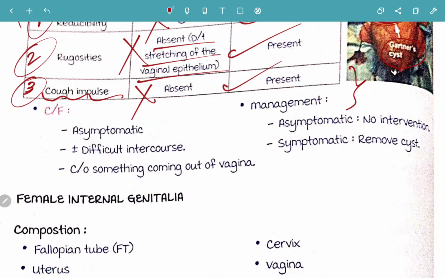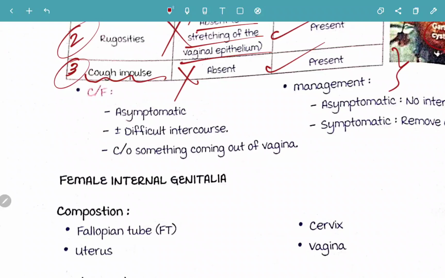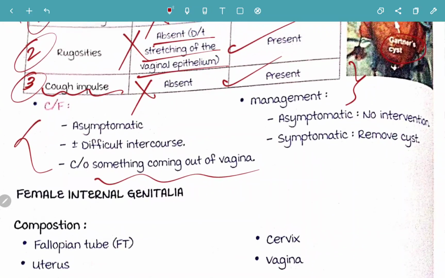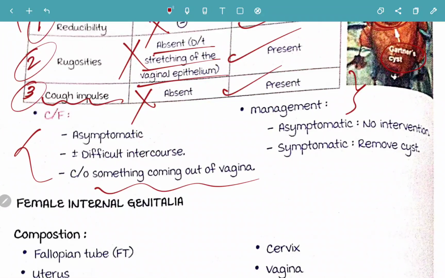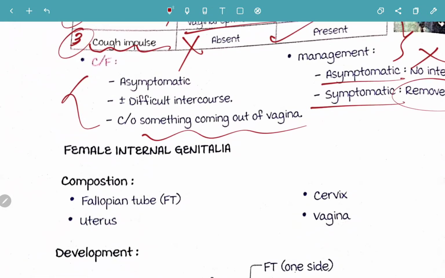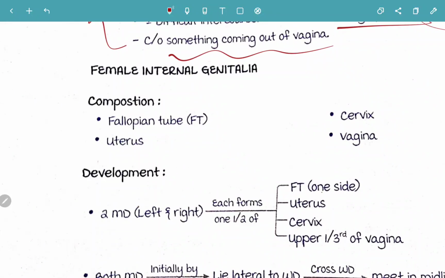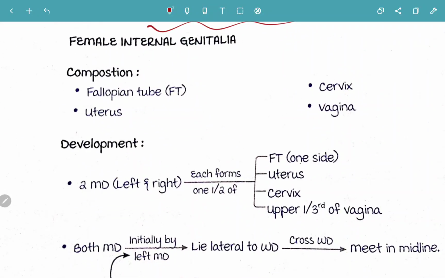That's the main difference. If you look at the general clinical features, it's asymptomatic, difficulty in intercourse, complaints of something coming out of the vagina. The management will be, if it is asymptomatic, you don't need to do anything. If symptomatic, just remove the cyst, that's all. A simple surgery. Now moving on to the female internal genitalia.